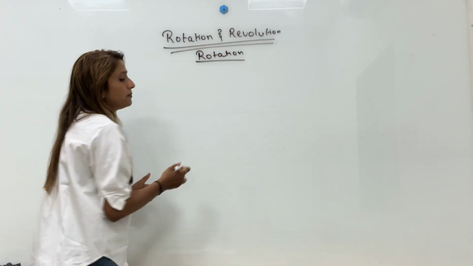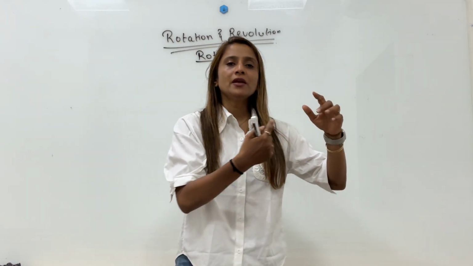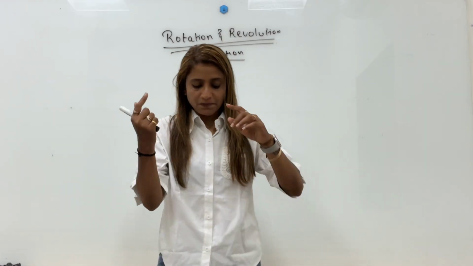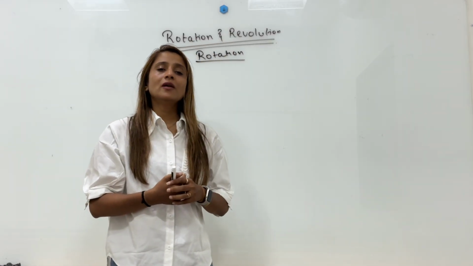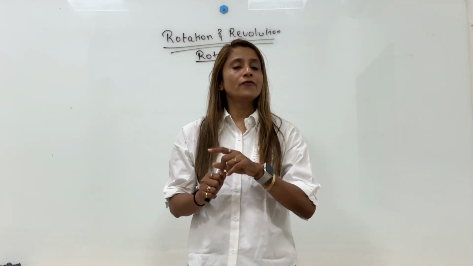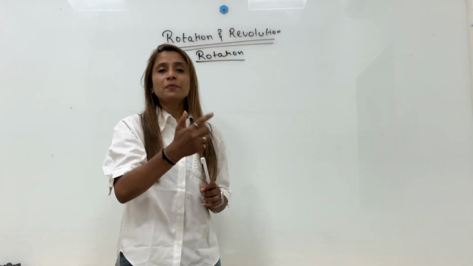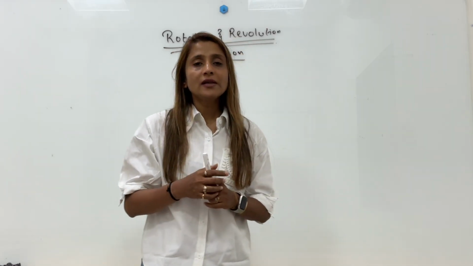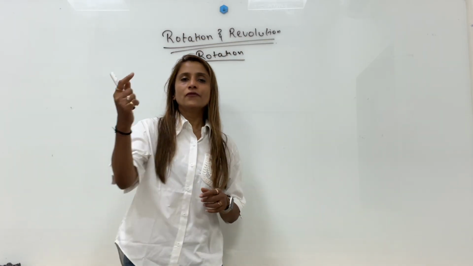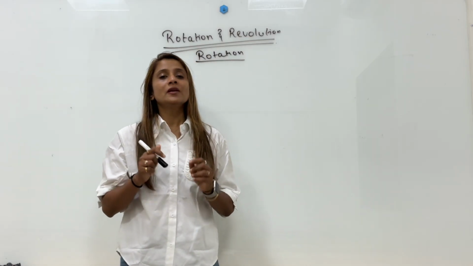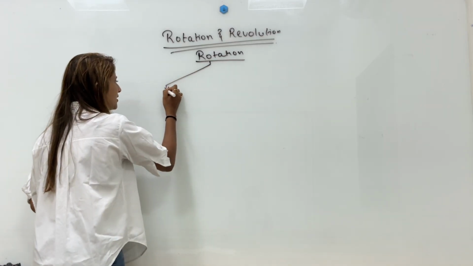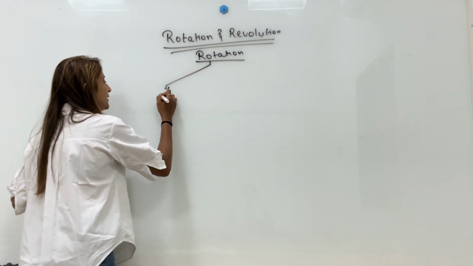So what do you mean by rotation? The spinning of earth on its inclined axis once in 24 hours from west to east is called rotation. With the help of this definition, let me tell you a few things.